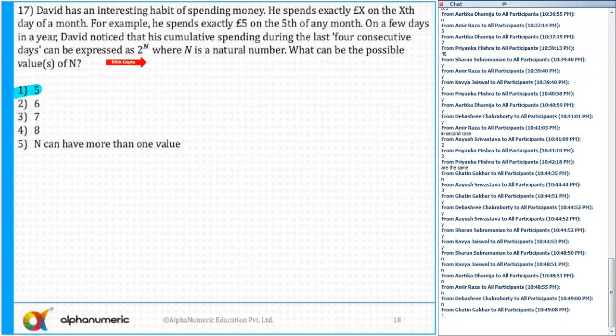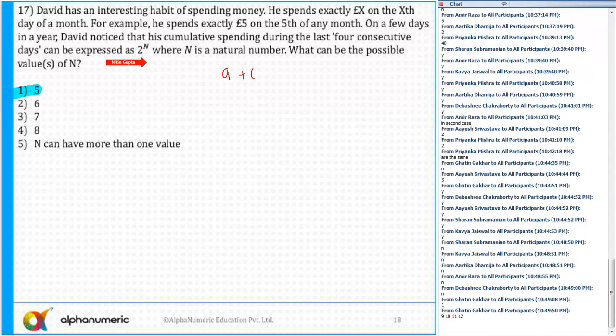4 consecutive days. So let's say the first day is A, the second day is A plus 1, the next day is A plus 2, and the fourth day is A plus 3. And the sum of these 4 numbers is nothing but 2 raised to power n. It is in the form of 2 raised to power n. And the question is, what can be the possible values of n? The sum of 4 consecutive numbers is a power of 2.